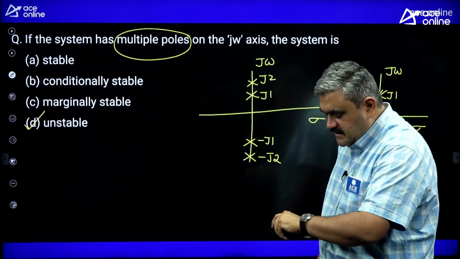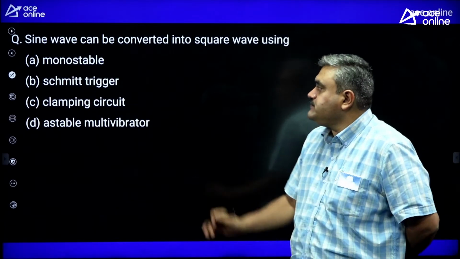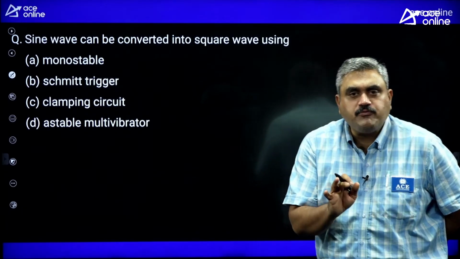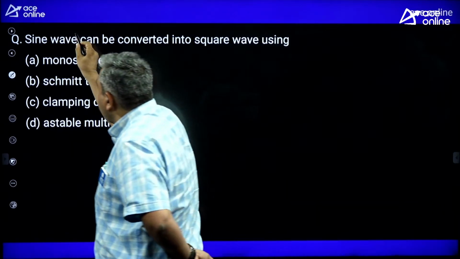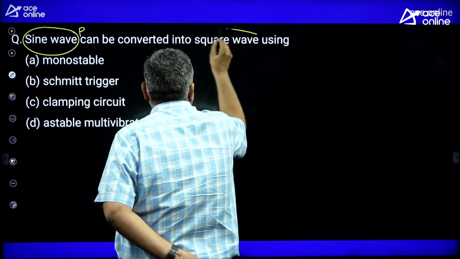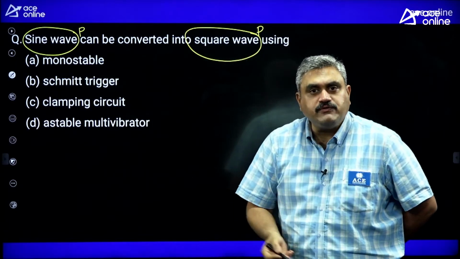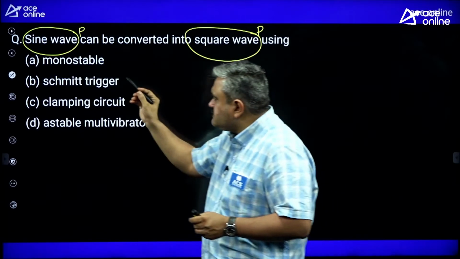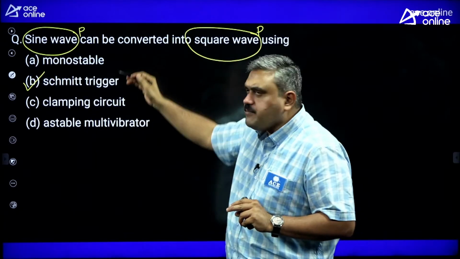Next, let us see the next question. Sine wave can be converted into a square wave using which circuit? Basically the output of my circuit must be a square periodic waveform. Sine wave is periodic, 100%. So the square wave he is asking about should also be periodic, an inherent condition. So which circuit will give you that? You know, Schmitt triggers are square periodic waveform generators. That answer should come straight away before seeing the options. Go with that, that's all. Don't read the remaining things.